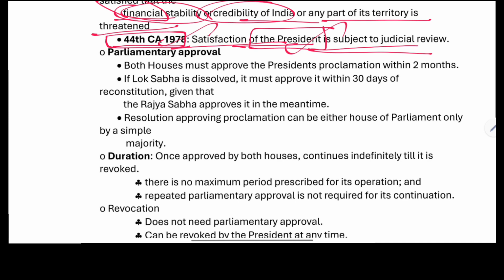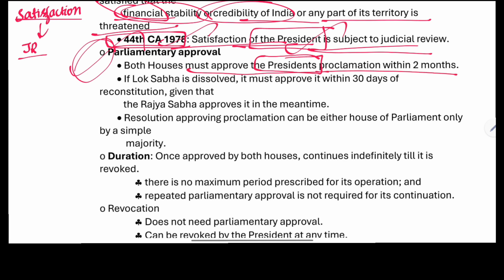Now in Article 360, what does it say? The satisfaction of the president is subject to judicial review, and we need parliamentary approval, right? The procedure for parliamentary approval is the same as in the case of president's rule. The parliament must approve the president's proclamation within 2 months, and this is by simple majority.